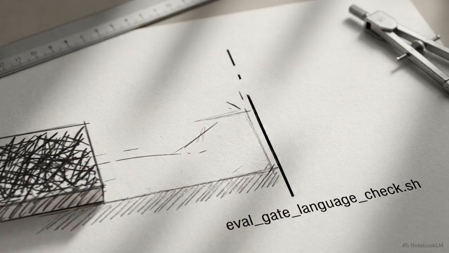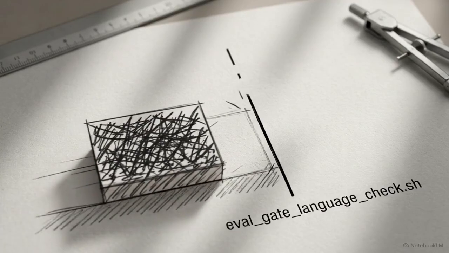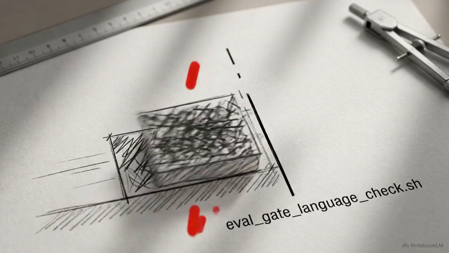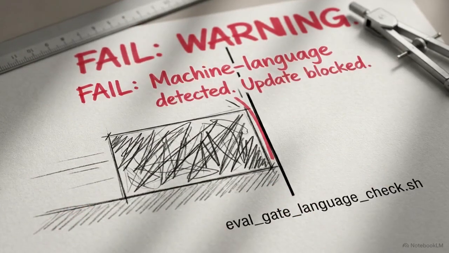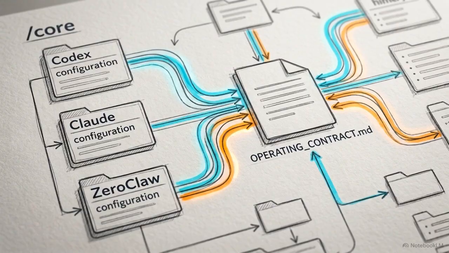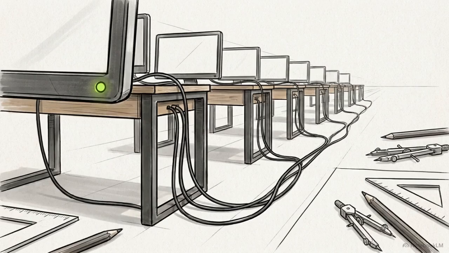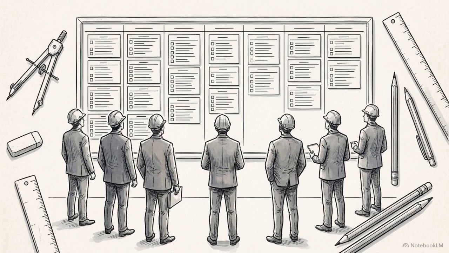Audit your current agent deployments. Implement translation evaluation gates immediately to protect your human operators from deciphering machine logs. By decoupling your operating principles into shared central files, you create a robust hybrid architecture. It is a system that natively scales, easily catches its own communication errors, and accurately aligns with your human engineering teams.